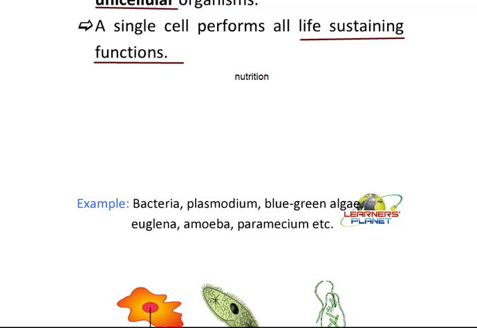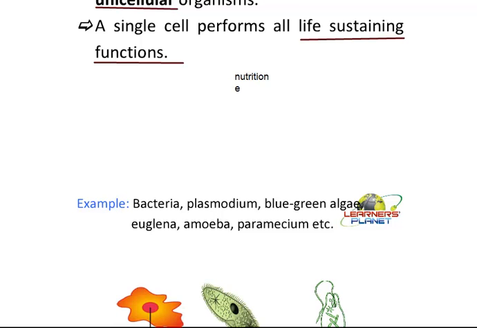Nutrition is a process by which we obtain food or the organism can synthesize the food. So food is a necessary thing required for the organism. So how are these cells taking it? It is with the help of diffusion or various types of processes. So they can digest it within the vacuoles or special sac-like structures.